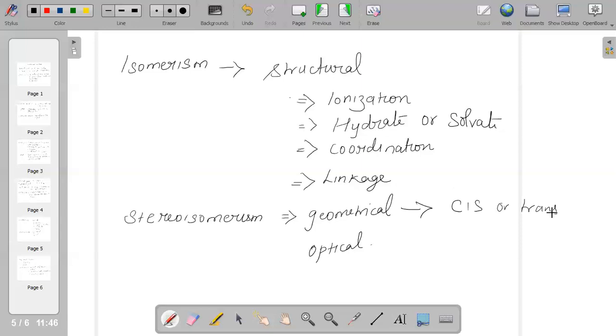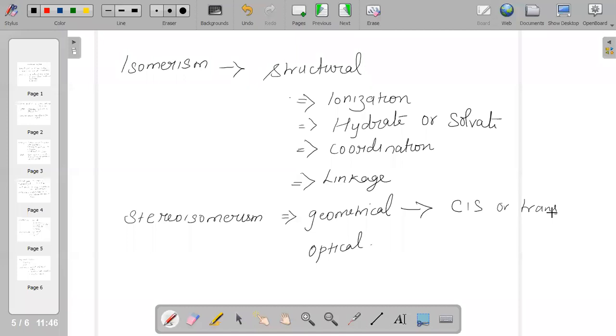Another type is facial and meridional. And optical isomerism: if they possess a chiral center, they can rotate the plane of polarized light, so we say it shows optical isomerism.